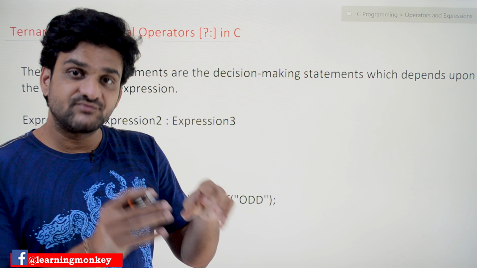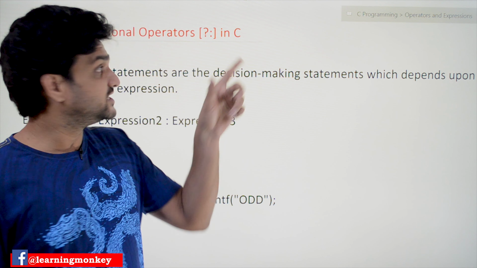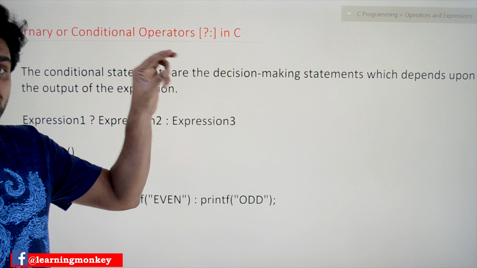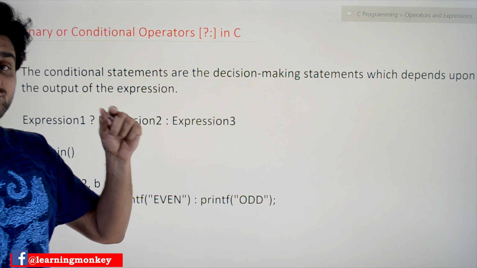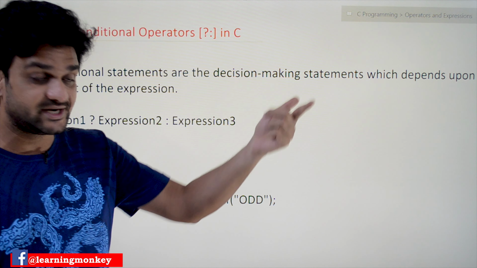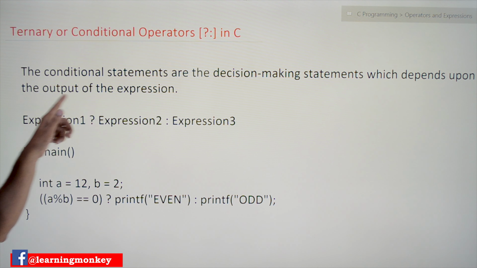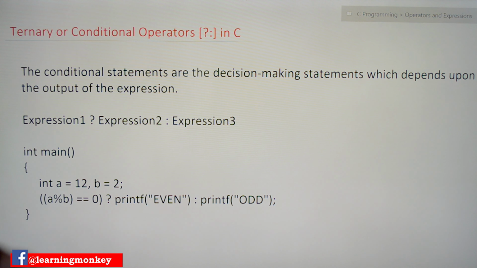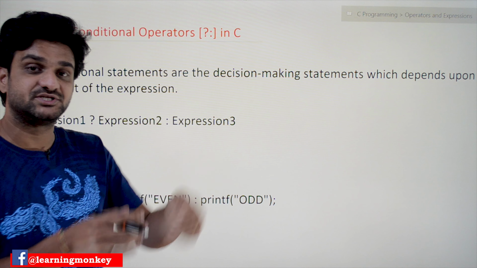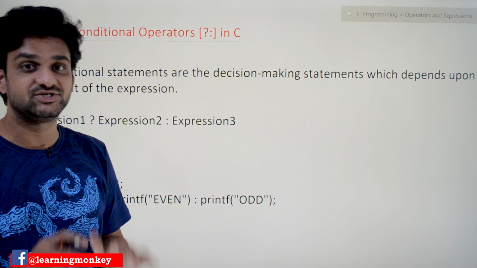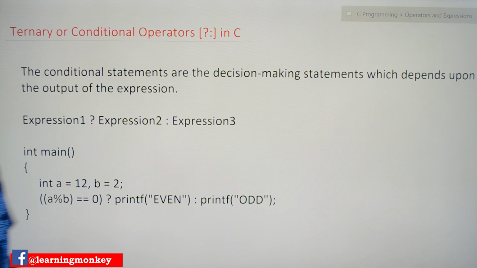As of now, just think that this ternary operator, question mark and colon, is an alternative to the if else statement, and it is also a decision making statement, and that decision making depends upon the output of the expression. So based upon the output of an expression, we are going to decide which part of the program has to be executed. Let's try to understand this with an example.